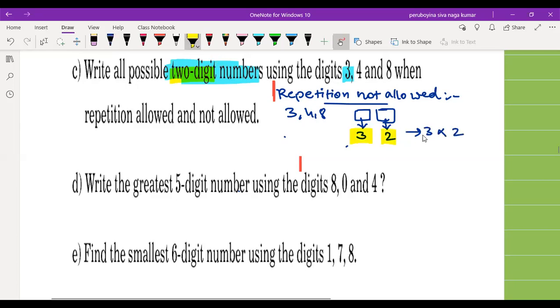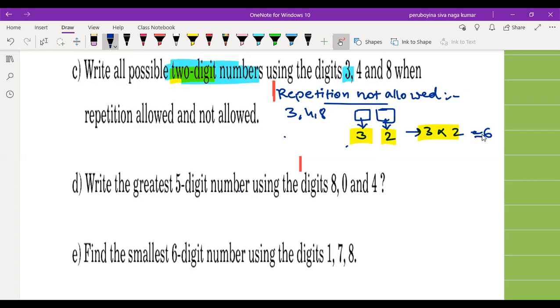Total possibilities: 3 into 2. How many ways? 6 ways. So we have 6 different 2-digit numbers. Sir, why did we get two here?